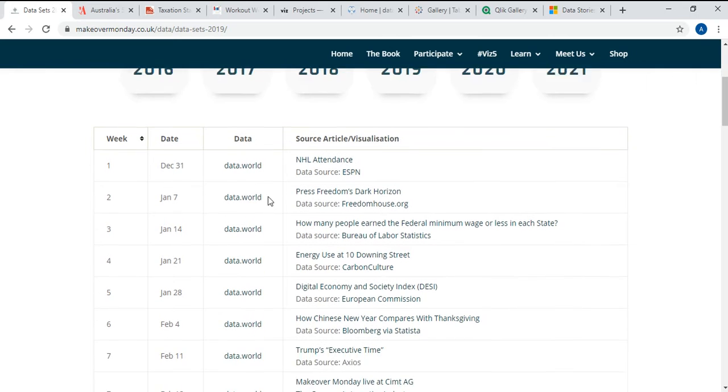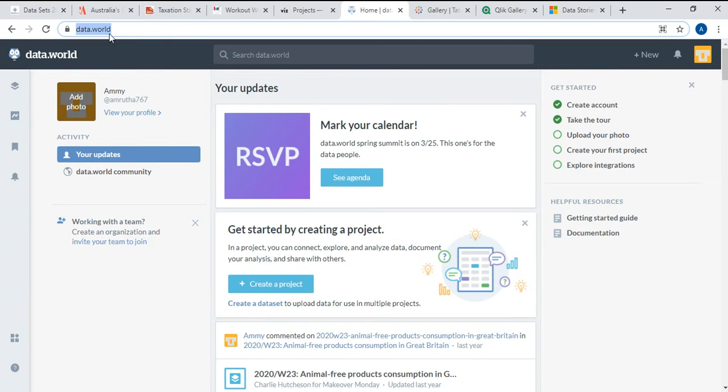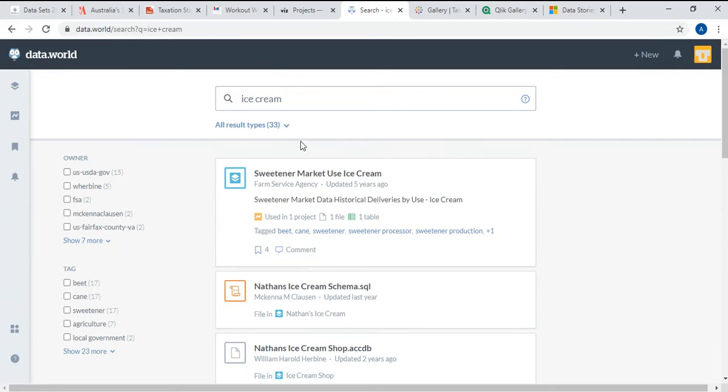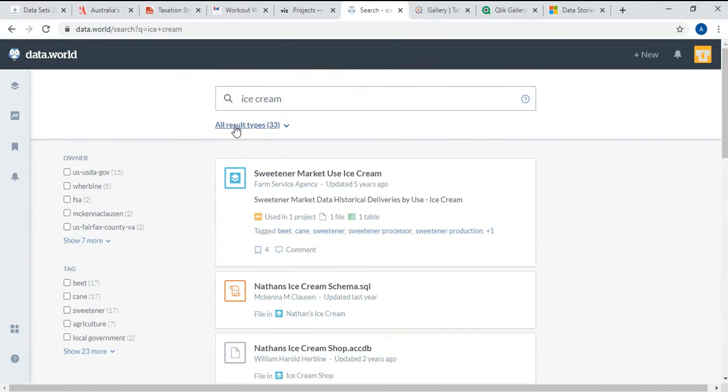So if you see here, there are a few data sets which are actually referring to data.world. So this is the link. You can randomly click in case you want to create any visualization on any particular topic. Now I typed in ice cream, so whatever data is linked to ice cream, you'll start getting all that data. So you can search anything and everything you want to create the data out of.